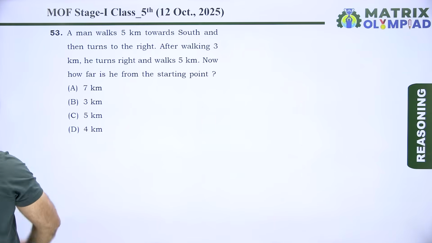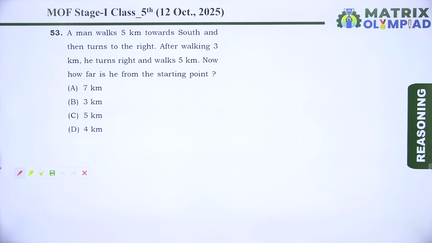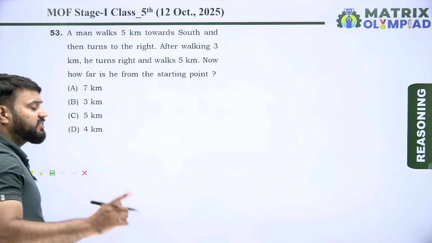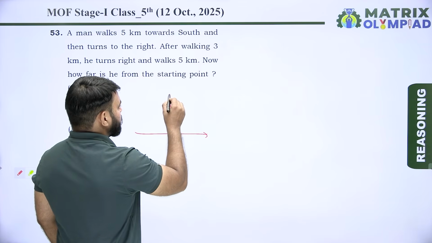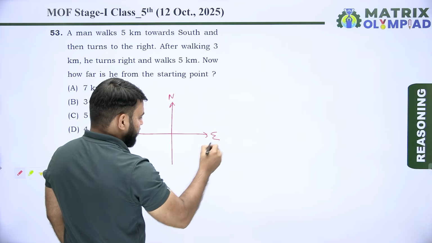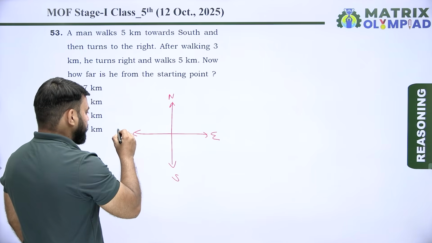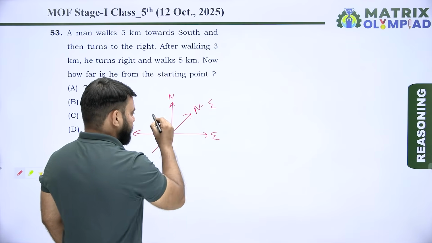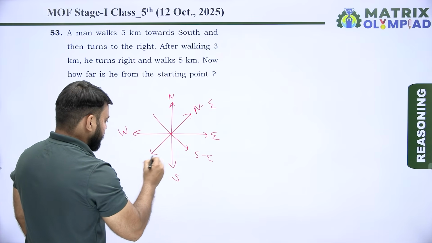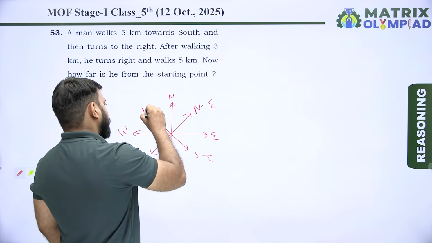So now next question is question number 53. A man walks 5 km towards south and then turns to the right. After walking 3 km, he turns right and walks 5 km. Now how far is he from the starting point? Before starting this question, we should know that there are 4 types of main direction. This is north, this is east, this is south, and this is west. And there are 4 types of cardinal direction. This is northeast, this is southeast, this is southwest, and this is northwest.